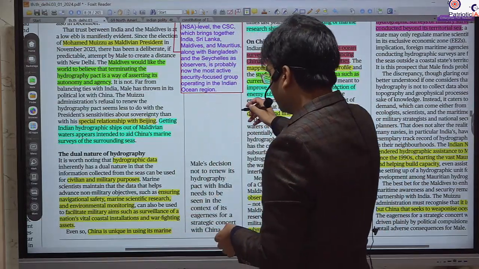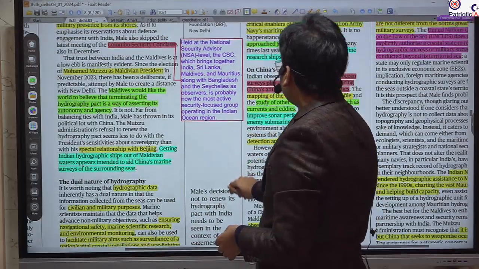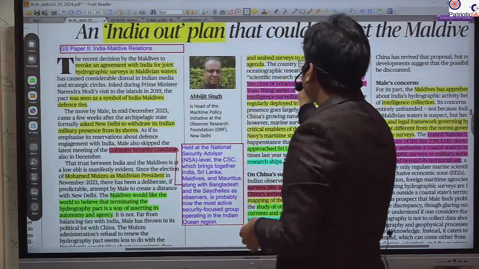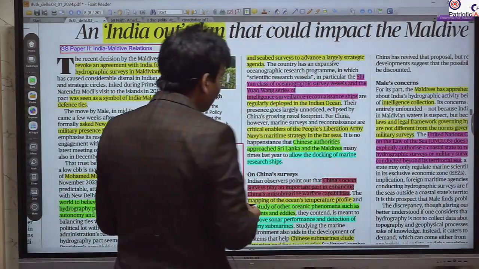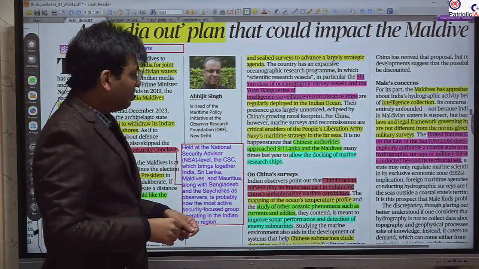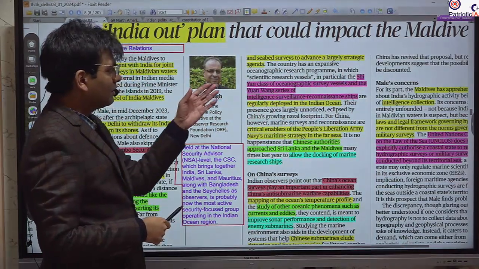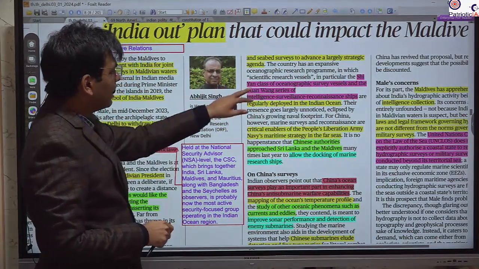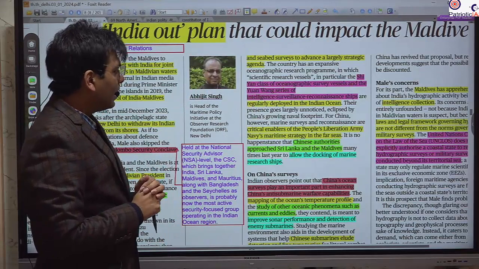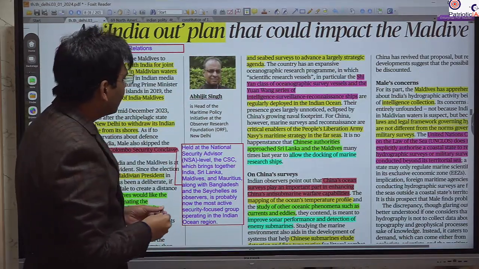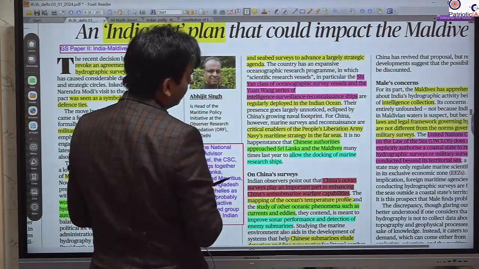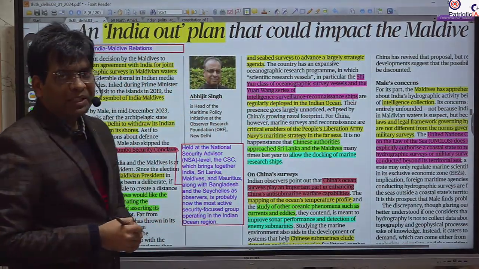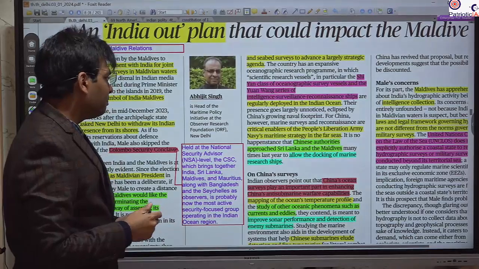China is using this marine and seabed survey to advance a largely strategic agenda. There are examples like the Chinese ships of the Shiyan class of oceanographic survey, and also the Yuan Wang series of intelligence, surveillance and reconnaissance ships regularly deployed by China in the Indian Ocean.